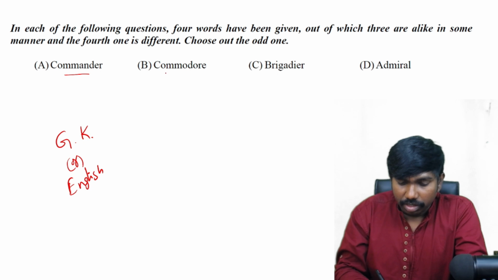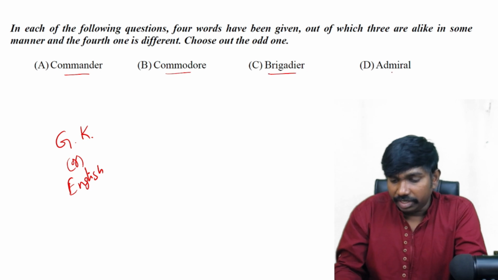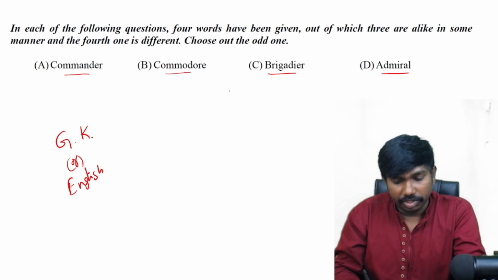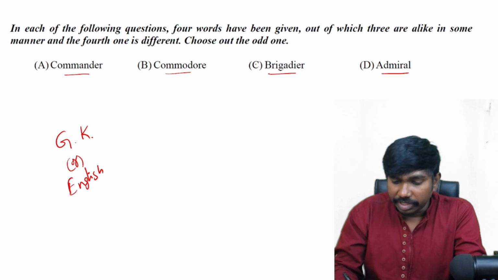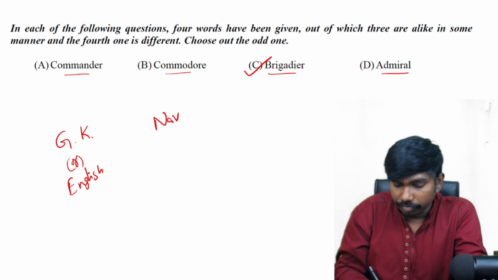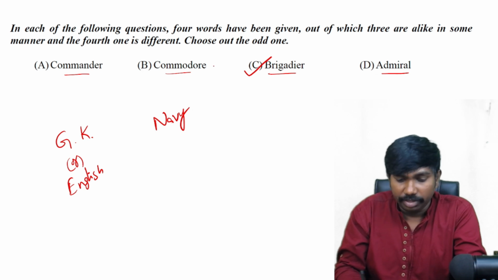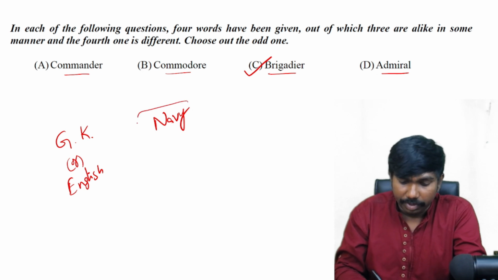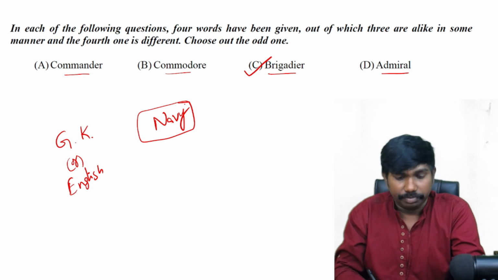Commander, Commodore, Brigadier, and Admiral. Okay, these are ranks in our armed forces, right? So except option C, the rest are ranks in the Navy. Brigadier is a rank in the Army, and the rest all are naval ranks.